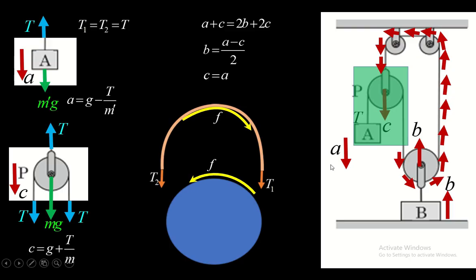So now we have our answers. So block B will not move for any value of mass of block A. This is one answer. And seeing the relative motions, all pulleys will rotate except the pulley P.